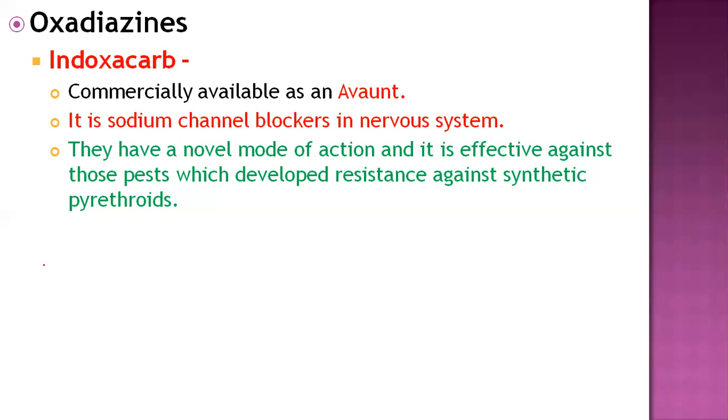That novel mode of action is very effective against pests that generally develop resistance to other pesticides, like synthetic pyrethroid compounds. At that time, oxadiazine compounds, for example indoxacarb, are used to control the resistant pests. So that's why this is a very important group.